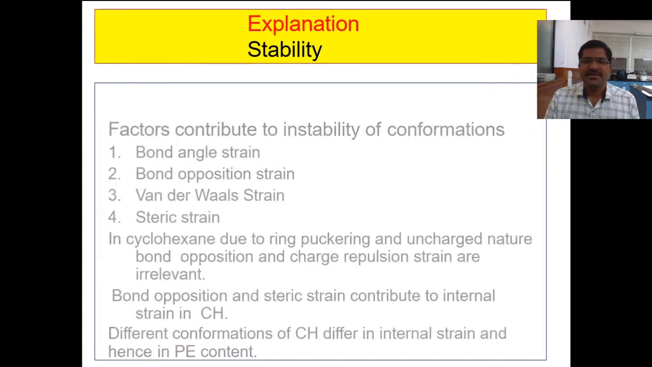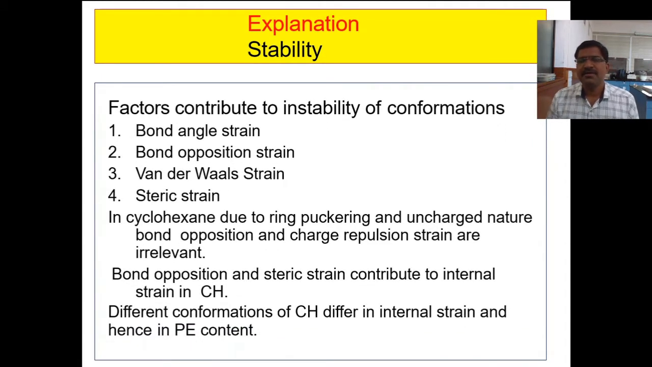Explanation of stability. The stability of a conformation depends upon the strain present in it. There are four types of strains: bond angle strain, bond opposition strain, van der Waals strain and steric strain. These four strains are responsible for the stability or instability of the six-membered ring or the conformation.